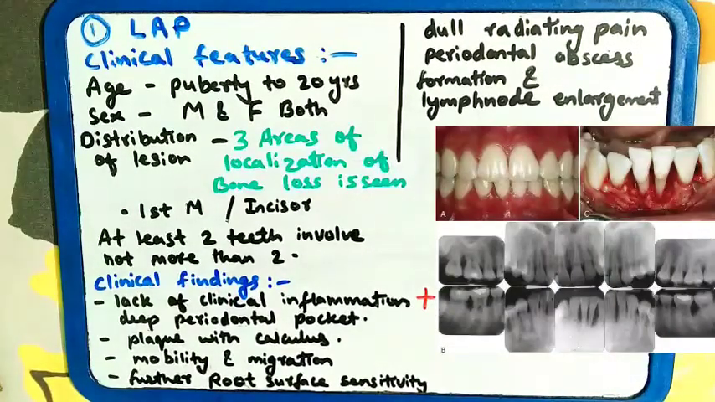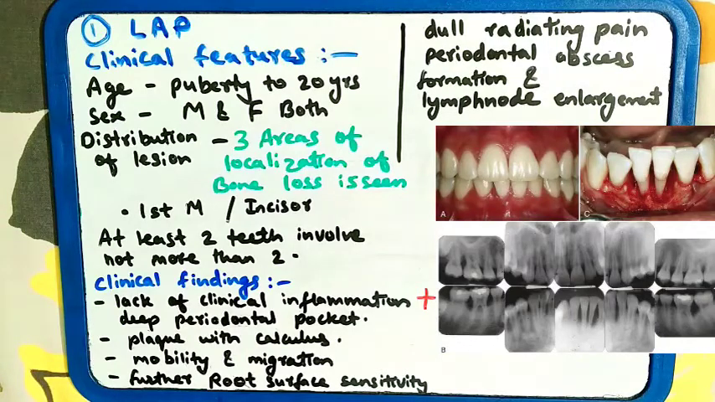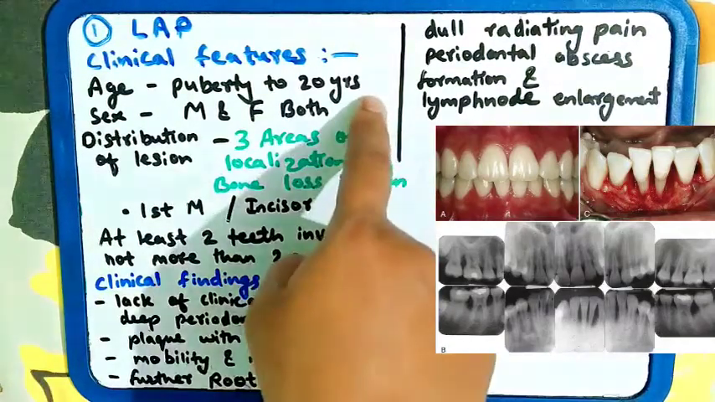Localized aggressive periodontitis, that is LAP. In short form, you can call this disease LAP. The clinical feature regarding age: it depends on puberty up to 20 years. When a girl or a boy reaches the pubertal stage, up to 20 years, he or she will be facing localized aggressive periodontitis.